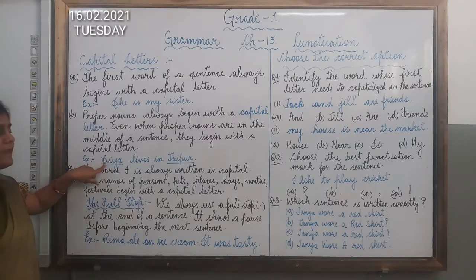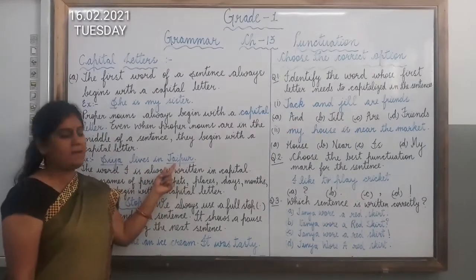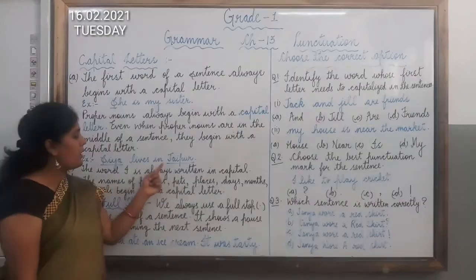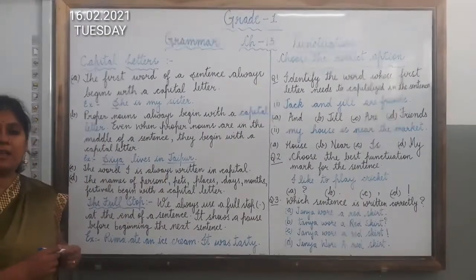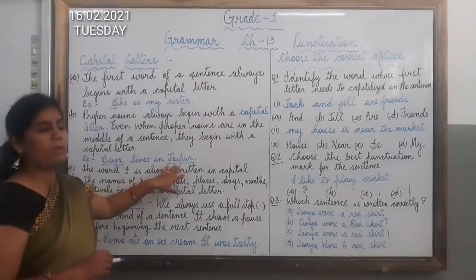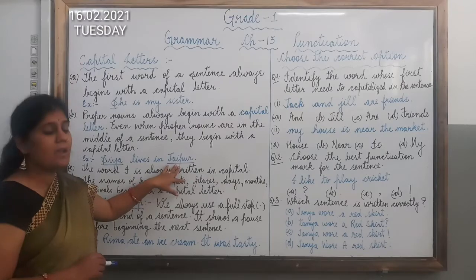So here you can see S is written in capital letter. Okay children? Now another proper noun is Jaipur. You can observe that J is written in capital letter. Why? Because Jaipur is the proper noun as it is the name of a particular city.